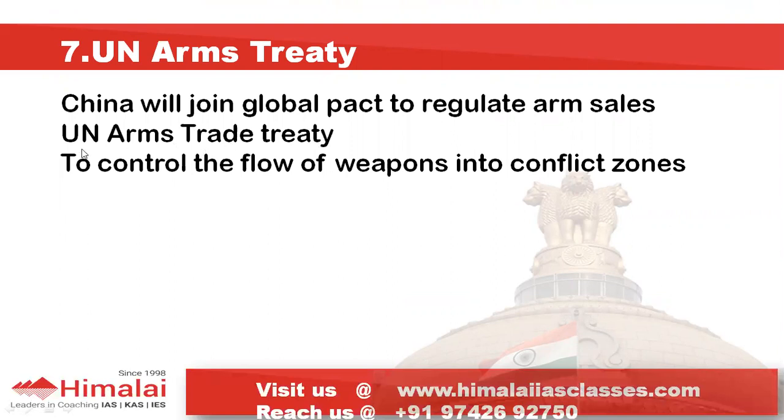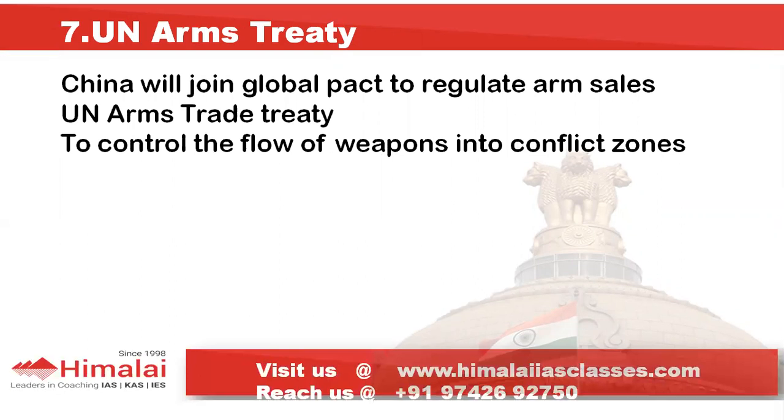Okay, what is the objective of this treaty? The objective is to control the flow of weapons into conflict prone zones. So let us say in Syria, a fight is going on. In Afghanistan, there's a conflict going on, or in Venezuela it was there. So in any of these areas, because we don't know whether this is a responsible political power or it might be a terrorist group, if anybody provides them some weapons of mass destruction, that can create a threat to the entire global human population.